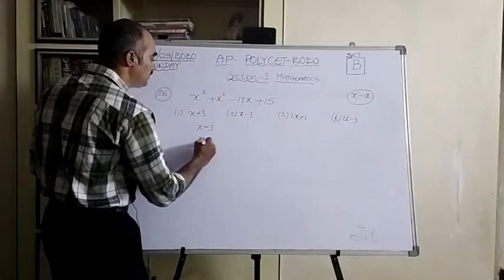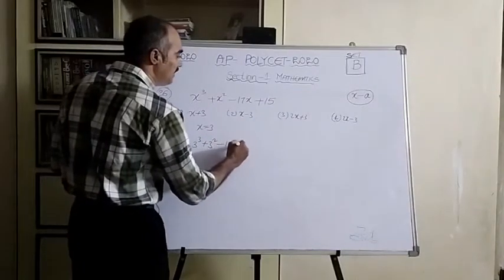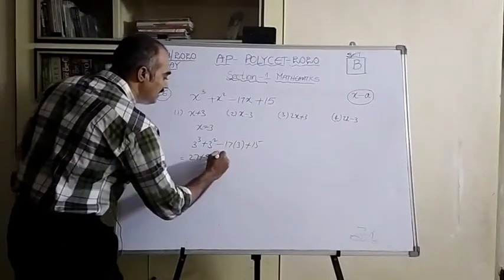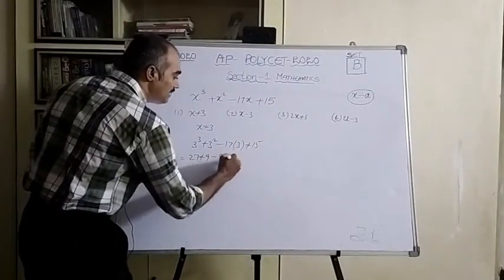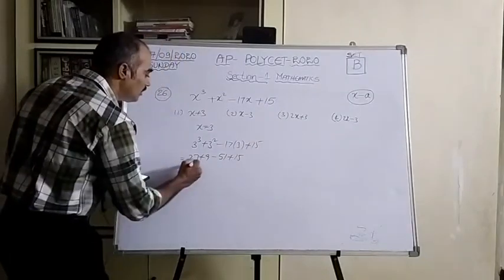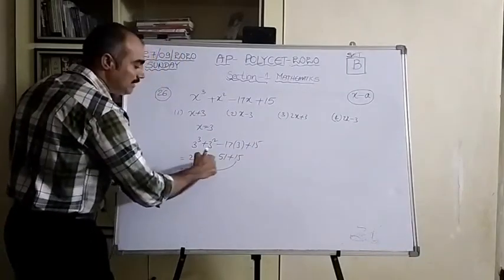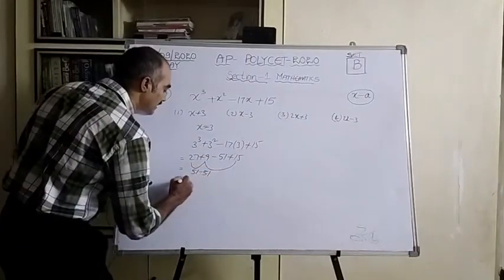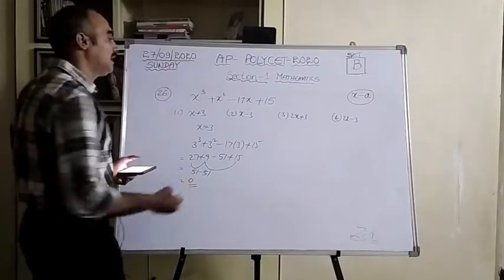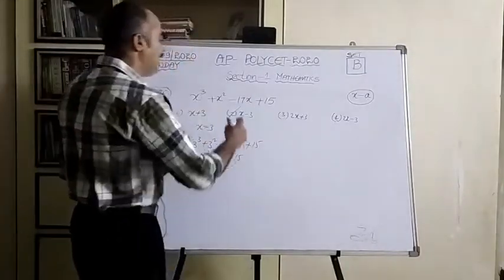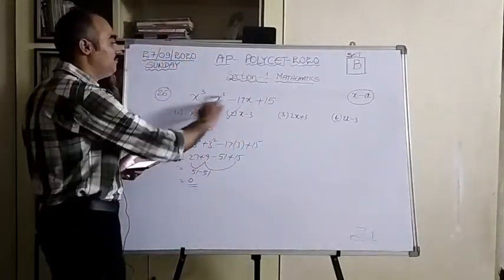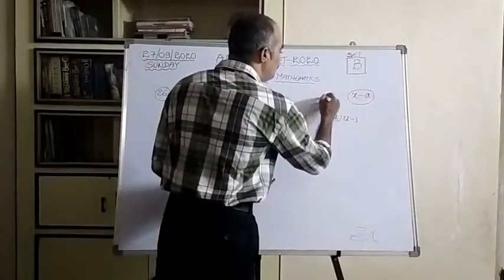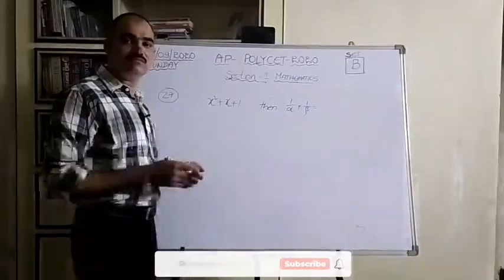It is x cube, means 3 cube plus 3 square minus 17 into 3 plus 15. 3 cube, as you know, is 27, this is 9, this is 51, plus 15. Now let us take all the positive values. 27 plus 9 is 36, 36 plus 15 is 51, minus 51 is 0. Therefore, without wasting our time, we can say x minus 3 is definitely a factor of the given polynomial. So for the 26th one, option 2 is the correct one.